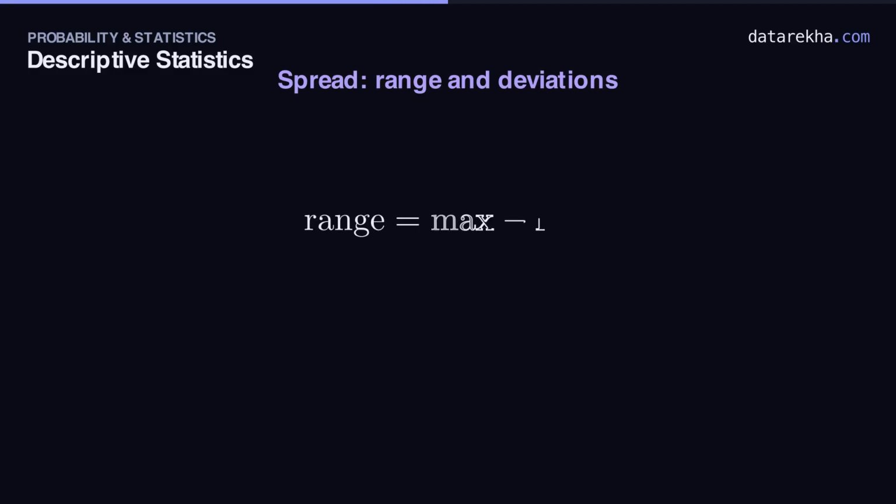Center is only half the story. 2 classes can share a mean yet feel completely different. One tightly bunched, one wildly scattered. To capture that, we measure spread.